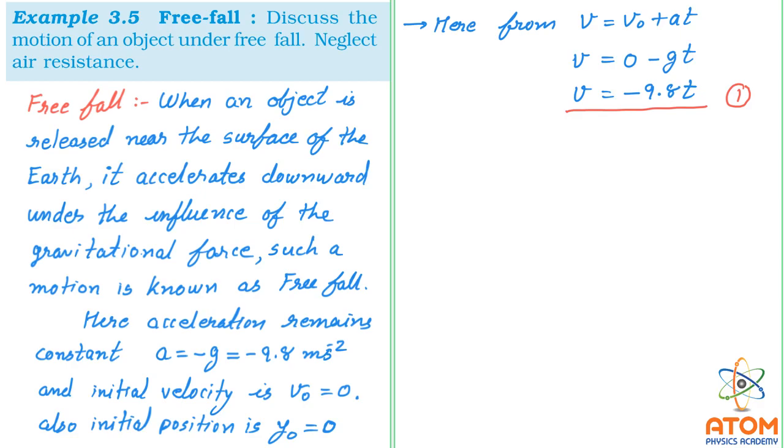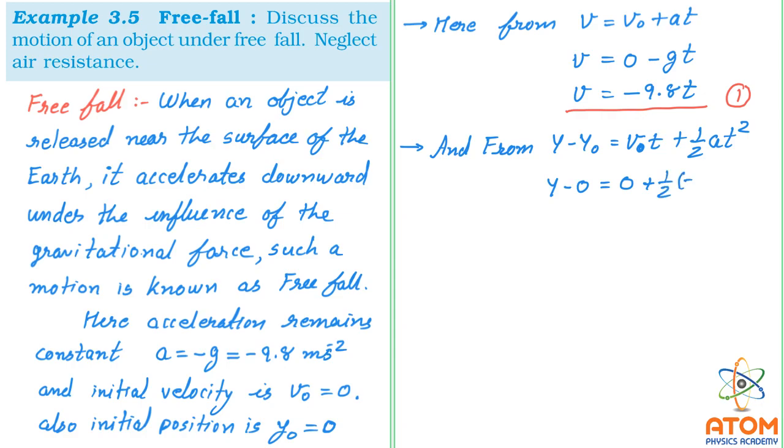Then let us take the second equation. From y minus y0 is equal to v0 t plus 1 half a t square, we can write: y is y, y0 is 0, v0 is 0, and a is going to be minus g, and t square, right?